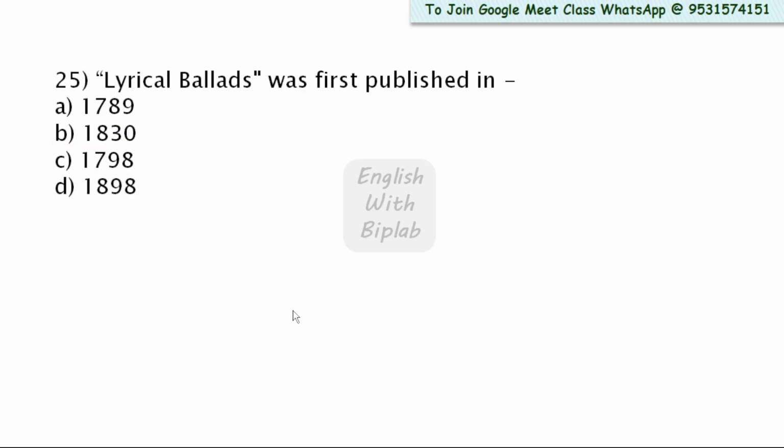Question number 25. Lyrical Ballads was first published in 1789? No, 1789. The year is famous for the French Revolution. 1830? No. 1798? Yes, option C is the right answer. 1798 is traditionally known as the beginning of the Romantic period, with the publication of Lyrical Ballads jointly by William Wordsworth and Coleridge.